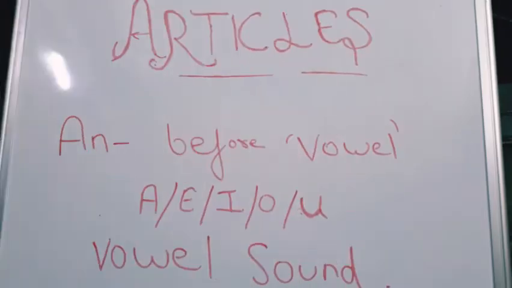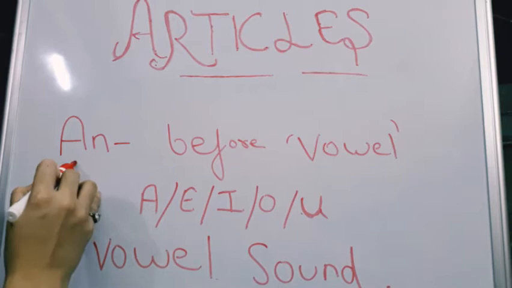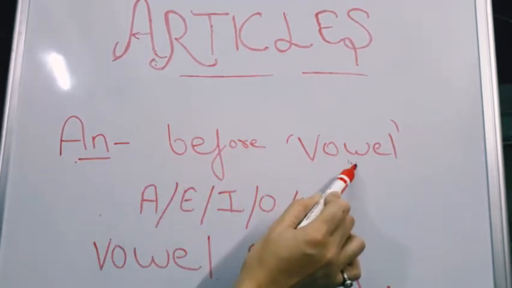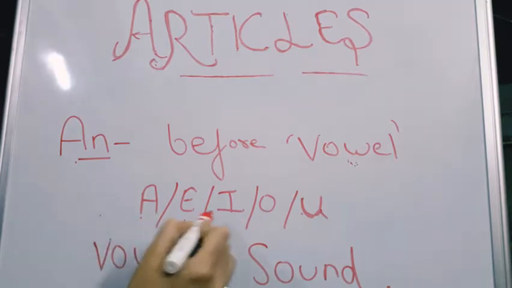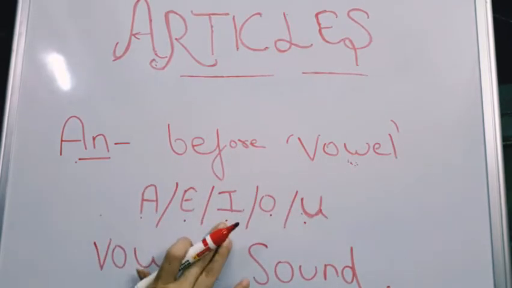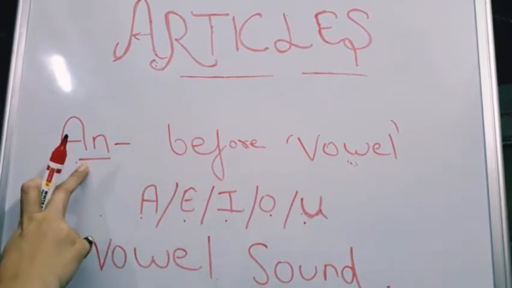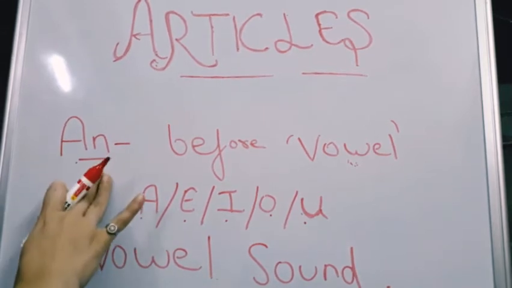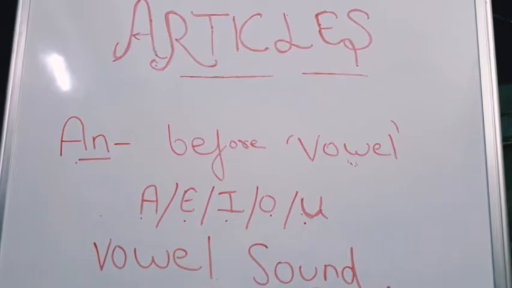Okay guys, we all know the uses of an. We have already read in primary school that an is always used before a vowel. What is a vowel? A, E, I, O, U are the vowels, and an is always used before the vowels. Yes, this is correct. But articles say that an is used before the vowel sound. Yes, articles work only on the vowel sound. Let's see the examples.